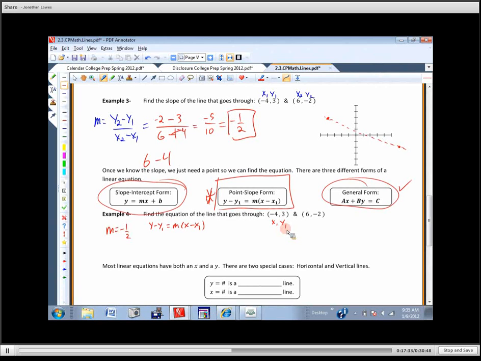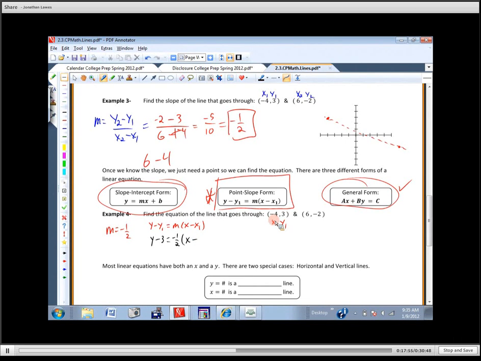So I'm going to plug in the y1. The y1 is a 3. I'm going to plug in the slope. The slope is -1/2. X minus, again, write the minus, and then find that first x coordinate. What is it? -4. So I'm going to write +4.